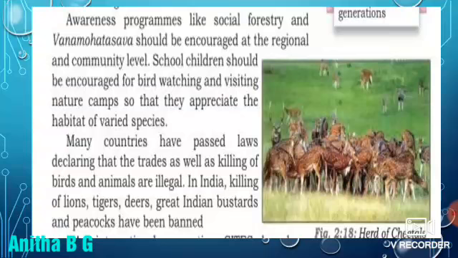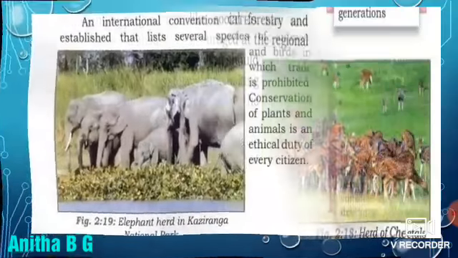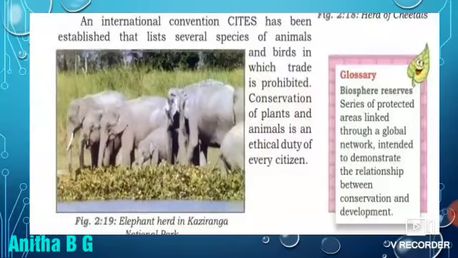In India, killing of lions, tigers, deer, great Indian bustards and peacocks has been banned. An international convention, CITES, has been established that lists several species of animals and birds in which trade is prohibited.